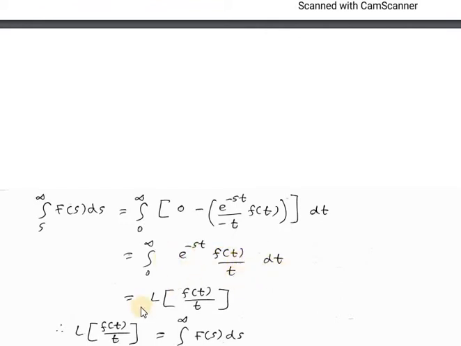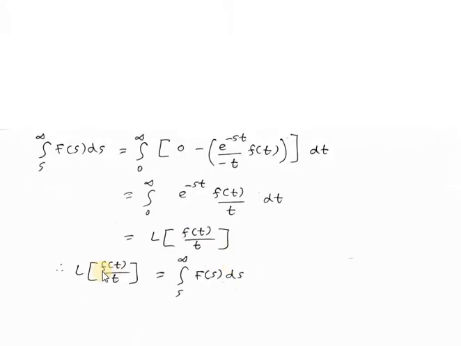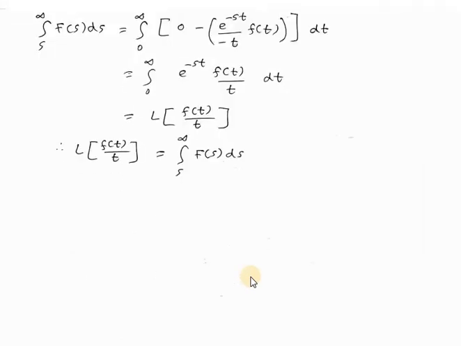So this can be written as Laplace of f(t) divided by t, because Laplace of f(t) is given by integration from 0 to infinity e raised to minus st f(t) dt. Therefore Laplace of f(t) divided by t will be integration from 0 to infinity e raised to minus st f(t) divided by t dt. Therefore Laplace of f(t) divided by t is equal to integration from s to infinity F(s) ds. Now let us discuss examples related to this topic.